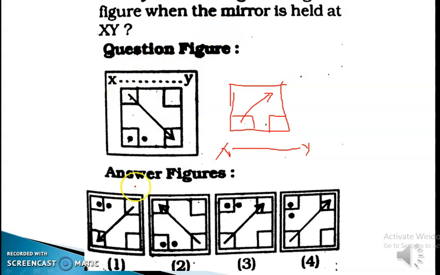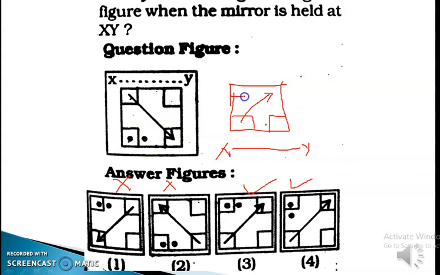Now we'll find out in which options it is present. In this option, no. In this option, no. In this option, yes. In this option, yes. But between 3 and 4, we have to now find out which option is correct. So you can see here there are two horizontal dots.